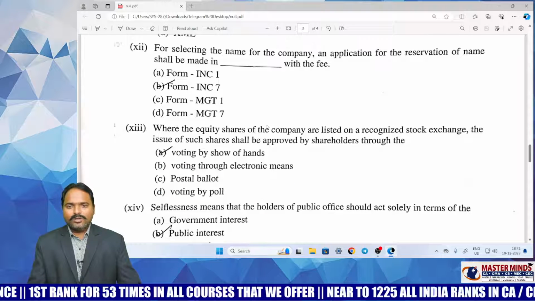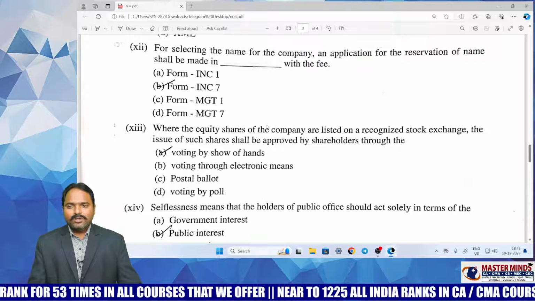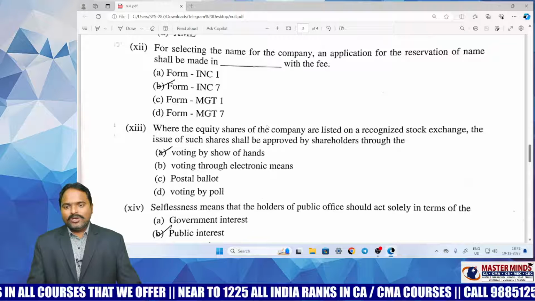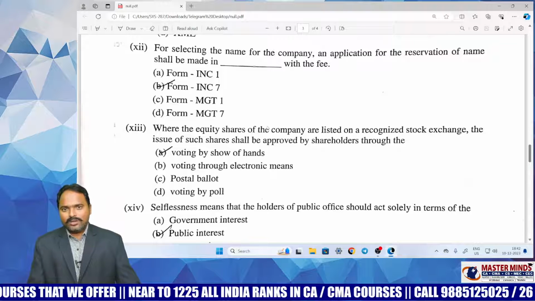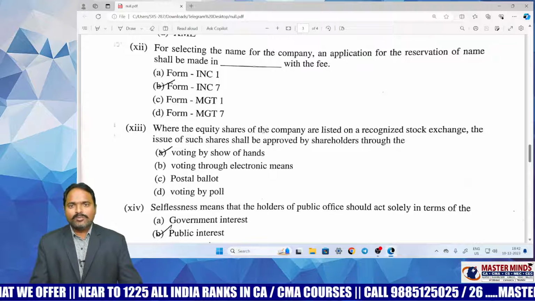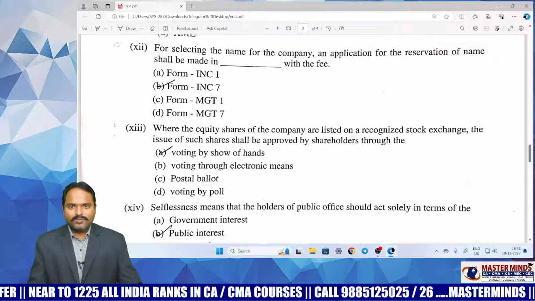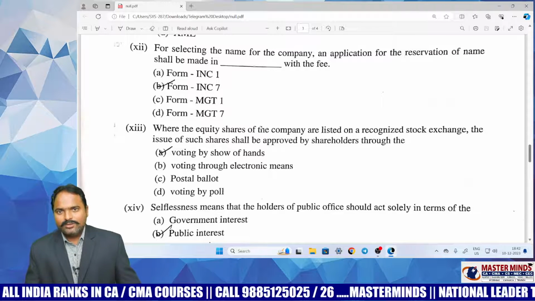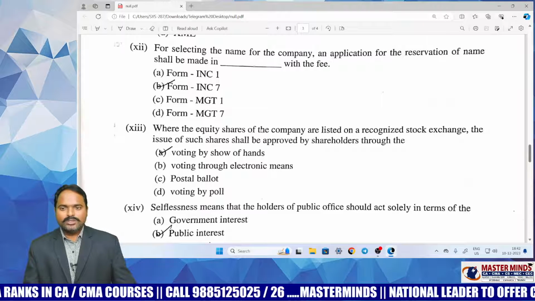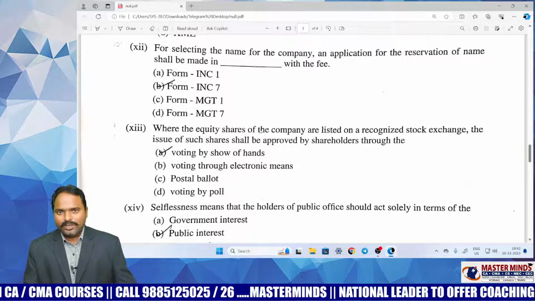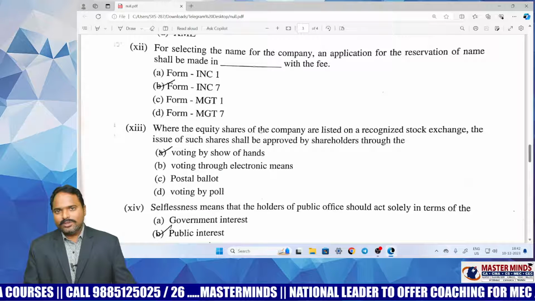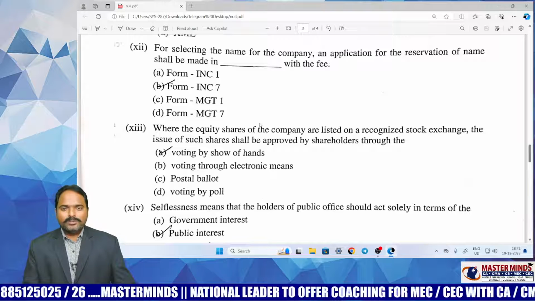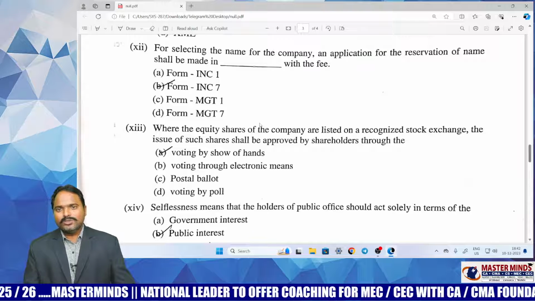For selecting the name of the company, an application for the reservation of name shall be made in which form? Again, they are testing the memory power of the student in this MCQ. Of course, it is amended, but as per the amendment, it is SPICe INC 32 or RUN in case of an existing company. In case of a new company, they have to make an application in SPICe INC 32, and in case of an existing company, they have to apply in the RUN form, but it is not updated in your ICMA study material. So as per your ICMA study material only, you have to answer this question, form number INC 1. For that, a separate note has been put up in our material also. INC 1 is as per the ICMA study material, and as per the latest amendment it is SPICe INC 32, so as not to confuse the students for this particular question.